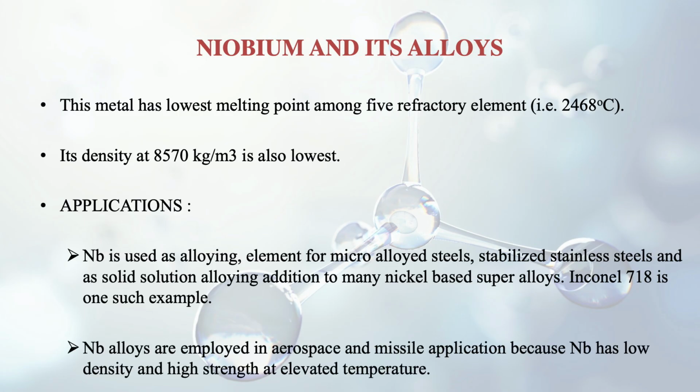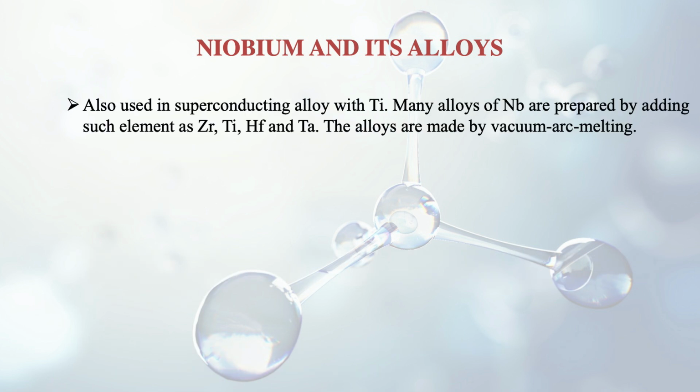Niobium alloys are employed in aerospace and missile applications because of their low density and high strength at elevated temperatures. It is further used in superconducting alloys with Ti, that is titanium. Many alloys of Nb are prepared by adding such elements as zirconium, titanium, hafnium and tantalum, and these alloys are made by the vacuum arc melting process.